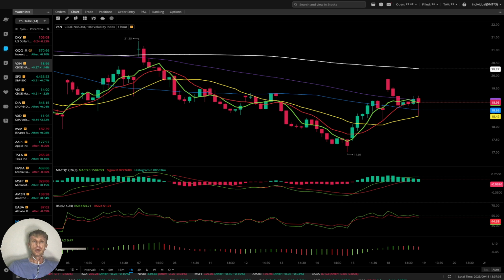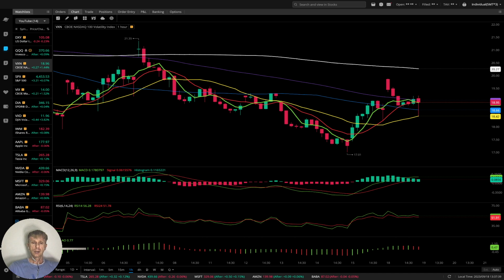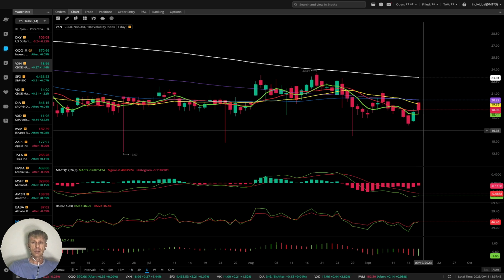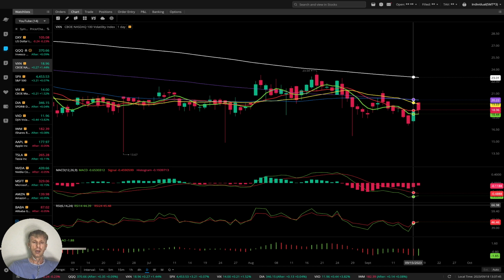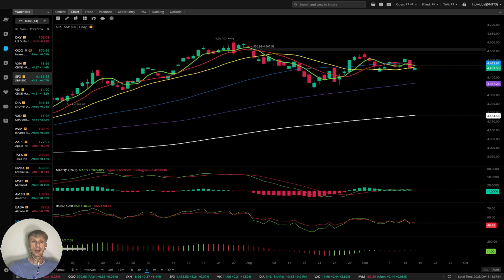VXN, volatility index for Nasdaq, plus 1.5%. Still negative on daily time frame. Let's see daily. MA5 still below 10, still bearish, still negative. No fear on the market for Nasdaq 100. Let's move to S&P 500, SPX.